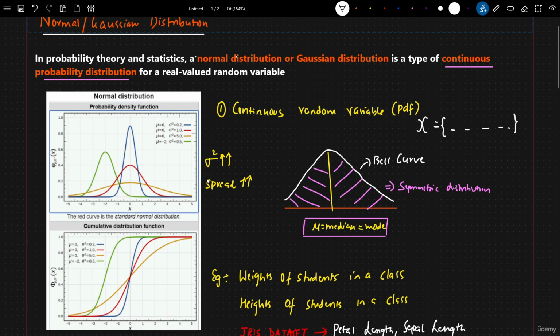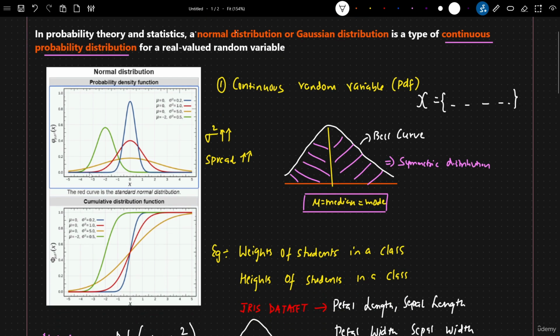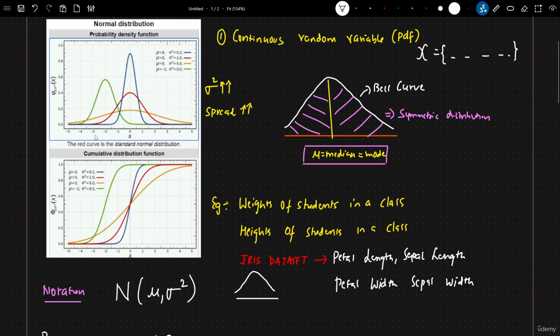And here you can see that if we compare the probability density function and cumulative distribution function, for any probability density function with respect to a continuous random variable, you'll see that we'll get this kind of S curve. And I've already spoken about the probability density function, talking about the area under the curve. That entire information I've given in the initial sessions.